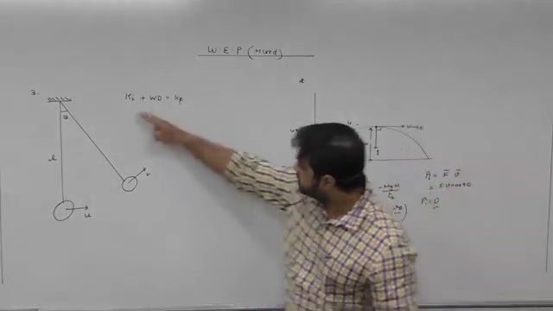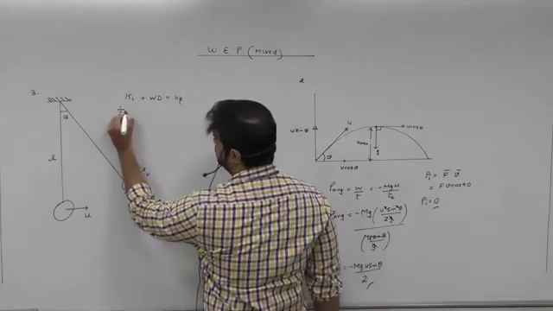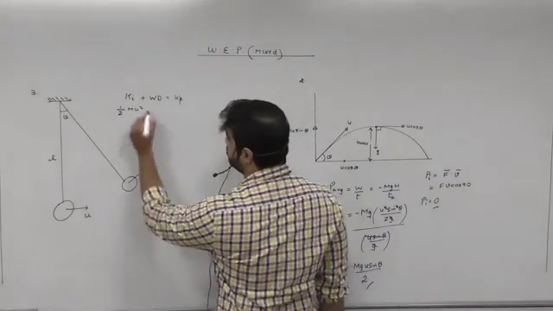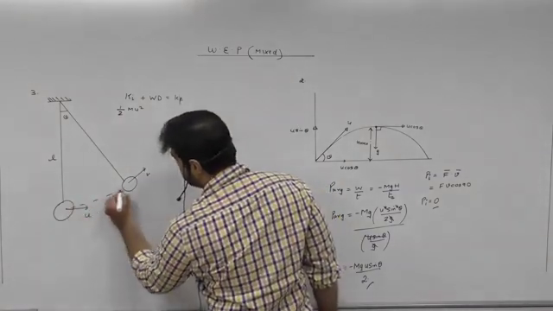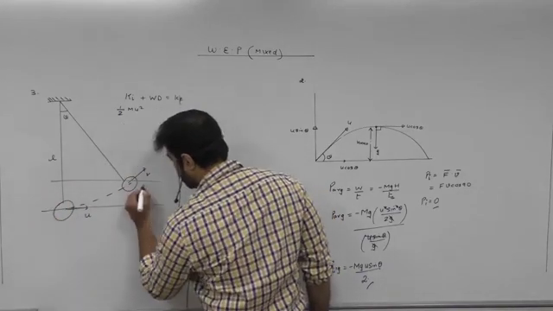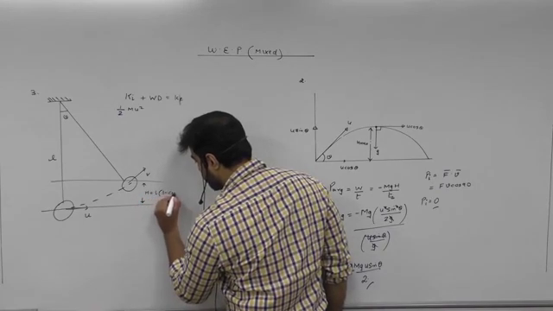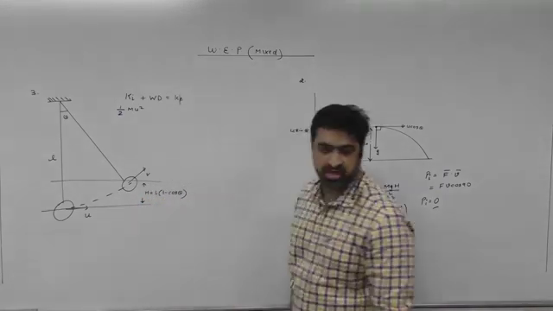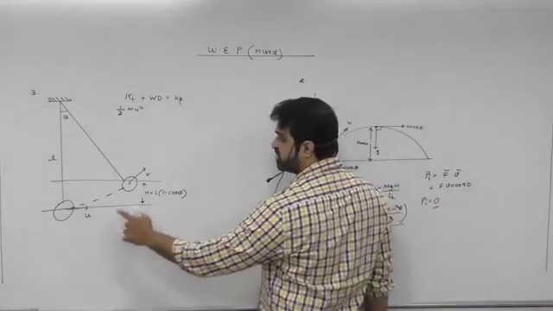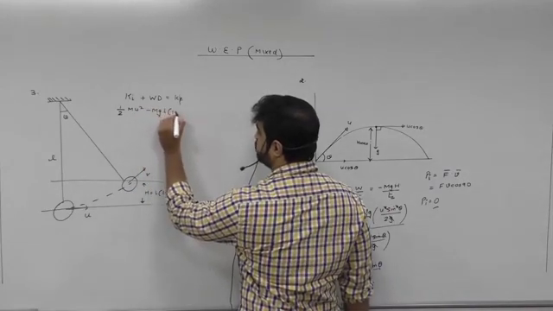Can anyone tell me what is the initial kinetic energy? Half m u square. Can anyone tell me what is the work done by gravity in taking it from down to up? It is raised by a height of h, na? How much is this height h? It will be L(1 minus cos theta). Everyone is agreeing with me. This is there in circular motion lectures also. So how much is the work done by gravity? Work done by gravity will become minus mgh. But h is what? L(1 minus cos theta).